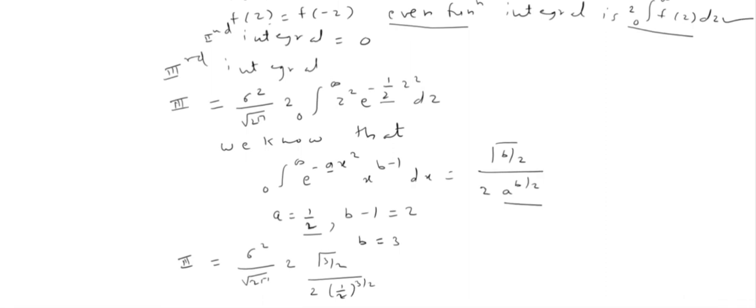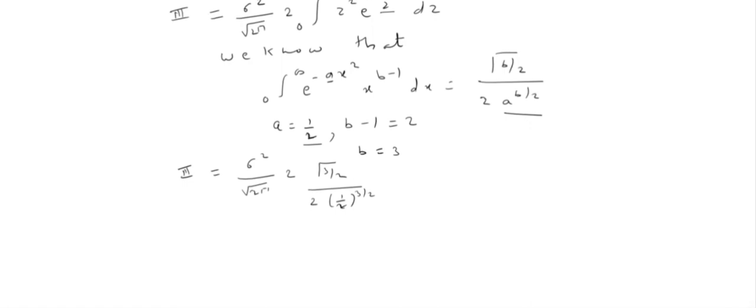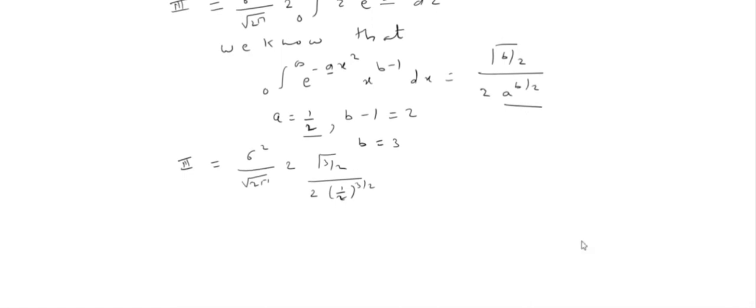Now simplify the terms. These 2 get cancelled. What we have now is 2 raised to power 3 by 2. And gamma can be solved as gamma n equals n minus 1 times gamma n minus 1, so I can write this gamma term in this manner.